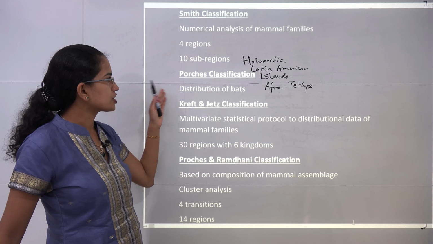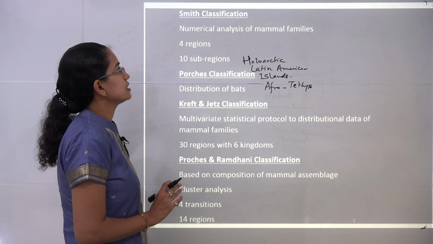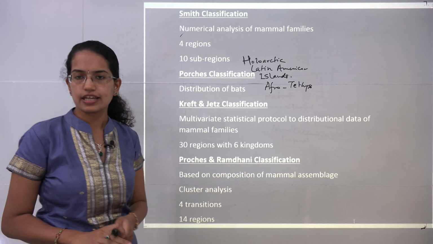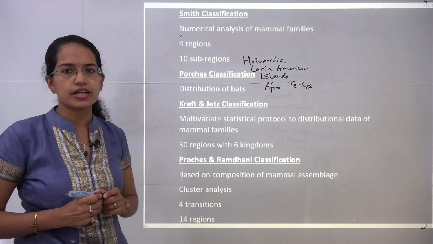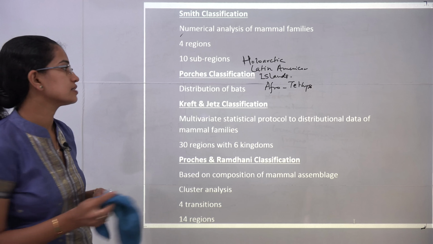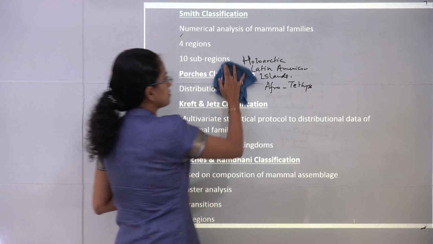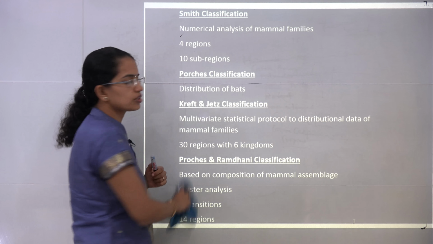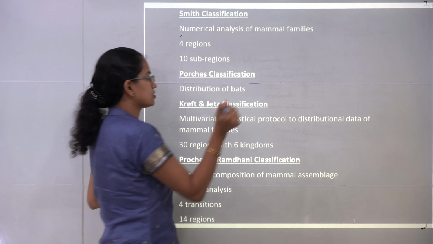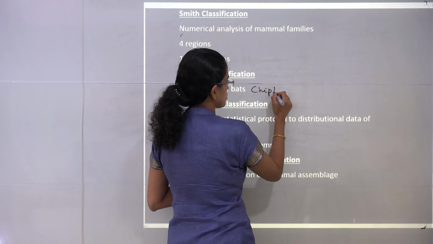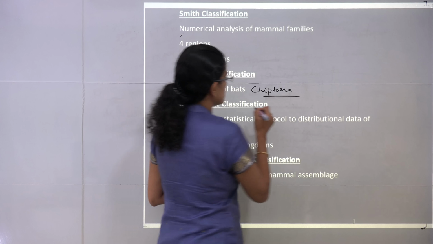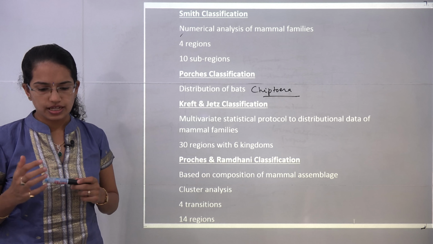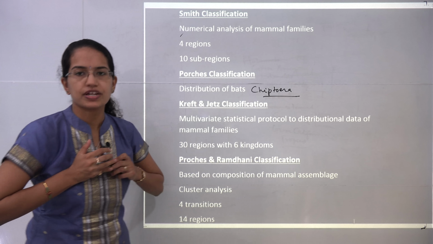The next was Porsche classification. Now as we said, again Smith's classification was based on numerical analysis, so that's again very important. He used quantitative data for his analysis. Porsche classification, very important, classified the regions based on bats, and these bats or the group of bats is known as Chiroptera. So this classification was based on bats, and based on this classification he laid down 4 different regions.